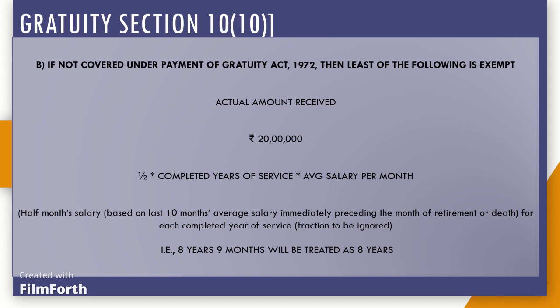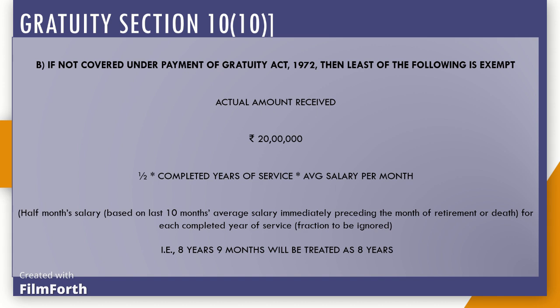Second scenario: if not covered under the Payment of Gratuity Act, then the least of the following is exempt: actual amount received; half-month salary, based on last 10 months' average salary immediately preceding the month of retirement or death, for each completed year of service, fraction to be ignored.